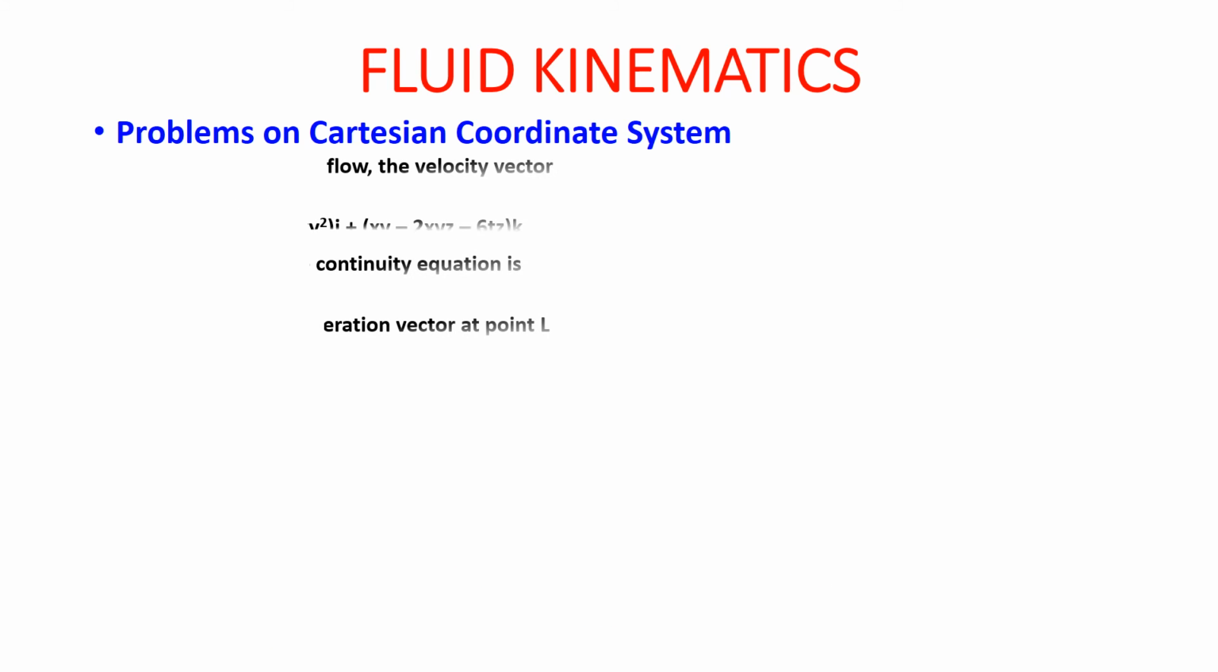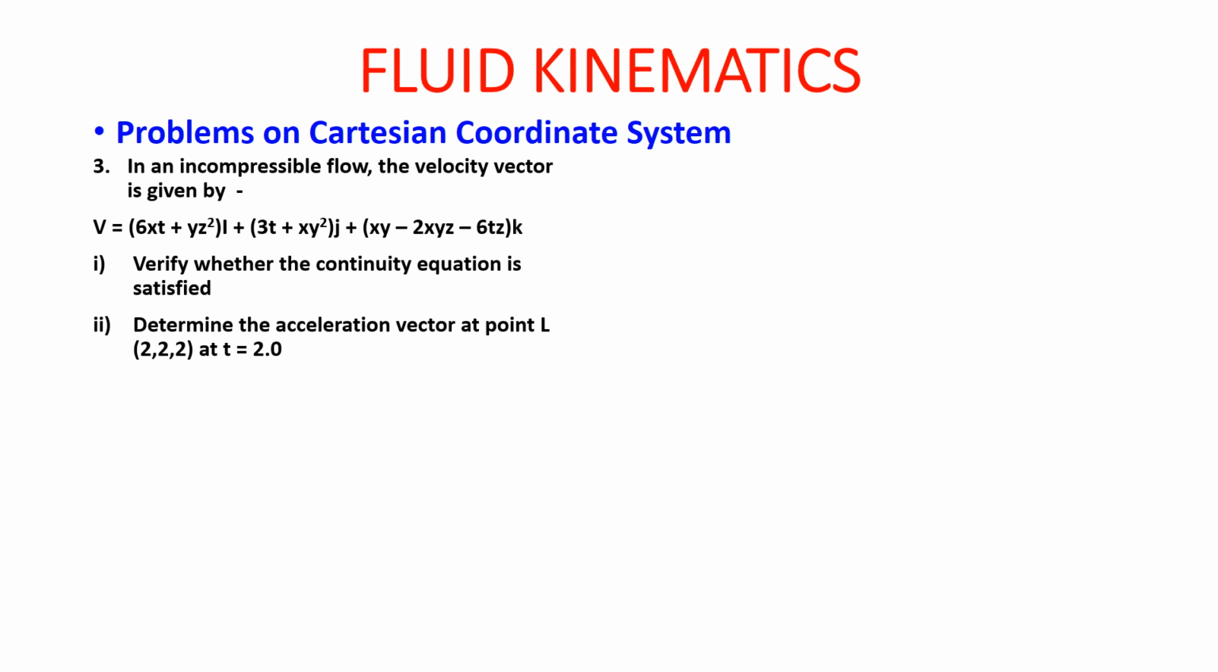Then coming to the final problem. Problem number 3. In an incompressible flow, the velocity vector is given by V is equal to, now see the equation is big, (6xt plus yz square) i plus (3t plus xy square) j plus (xy minus 2xyz minus 6tz) k. Verify whether the continuity equation is satisfied and determine the acceleration vector at point 2, 2, 2, that is x, y, z points, and at t equal to 2.